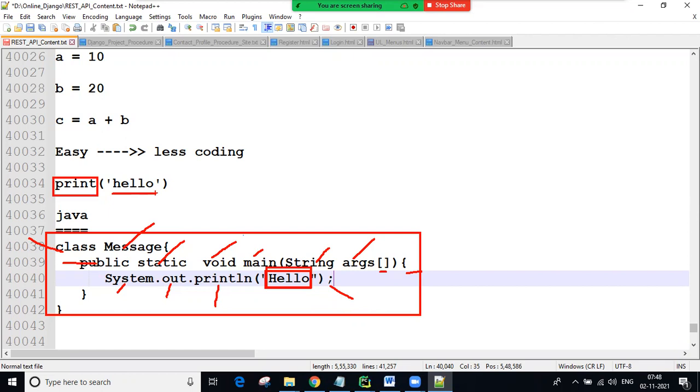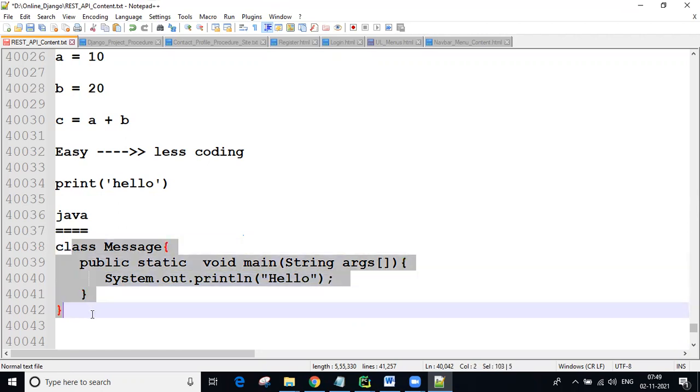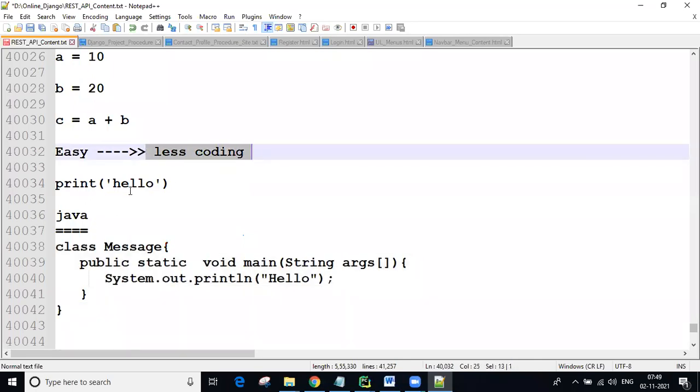Understanding, guys? So that's why we can say using Python, we can easily write the code. For a hello message, multiple lines of code we created in Java, but here we did less coding in Python. Understanding, guys? Python benefits.